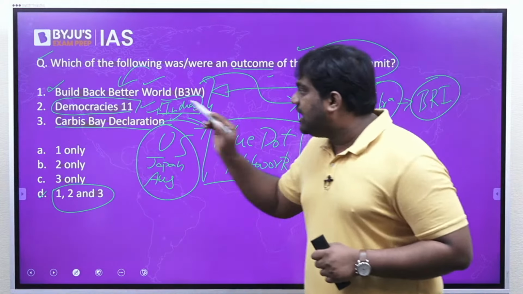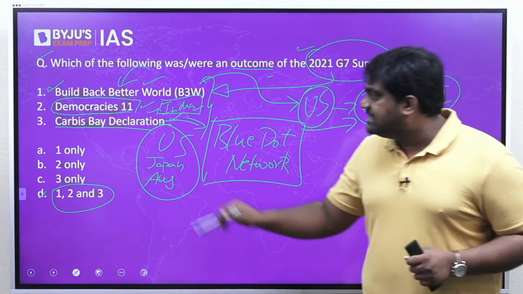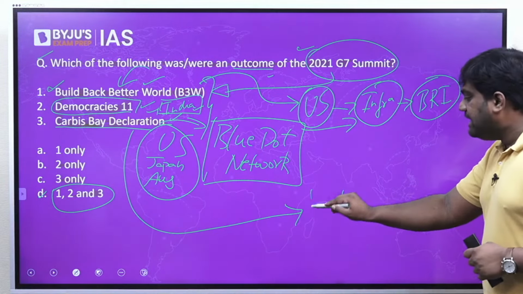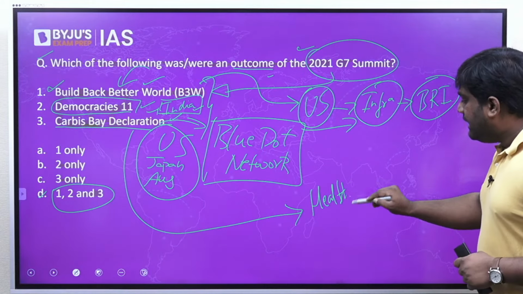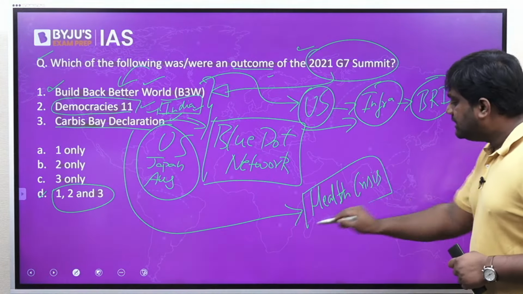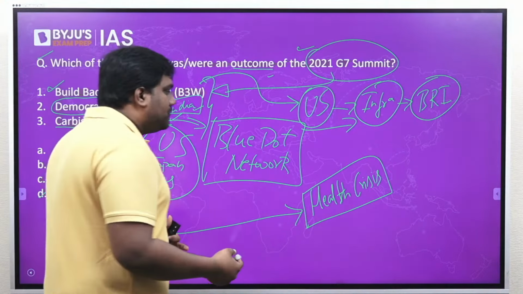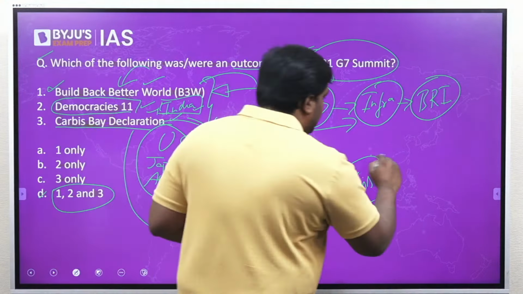The last one is the Carbis Bay Declaration. This declaration was brought out at the G7 summit to specifically deal with health crises and health challenges that are facing the world. This is based on the experience of the world in dealing with the COVID-19 pandemic.